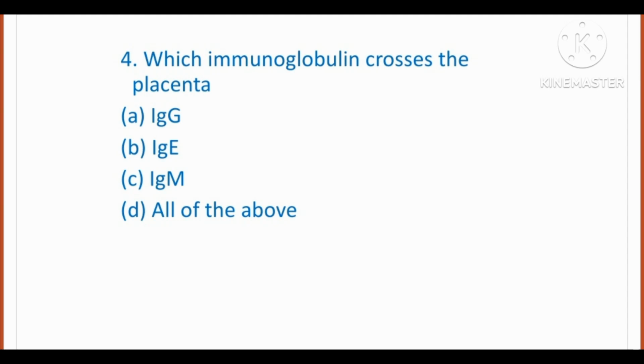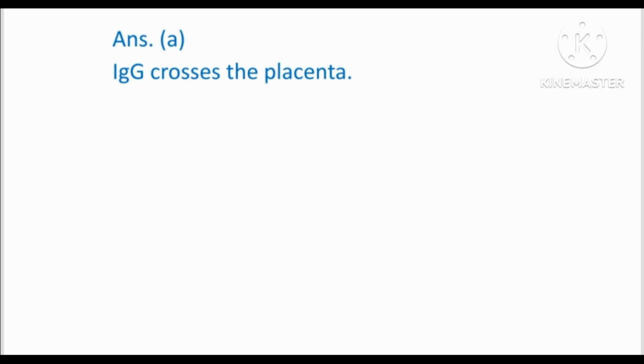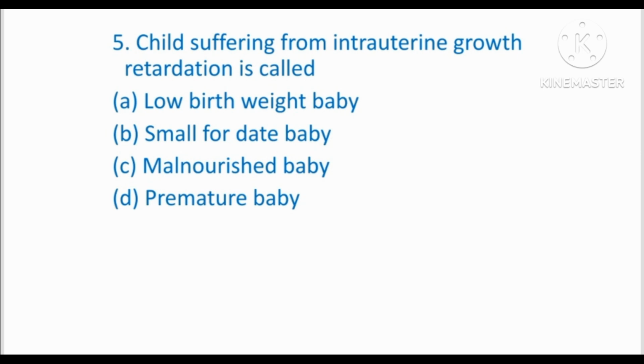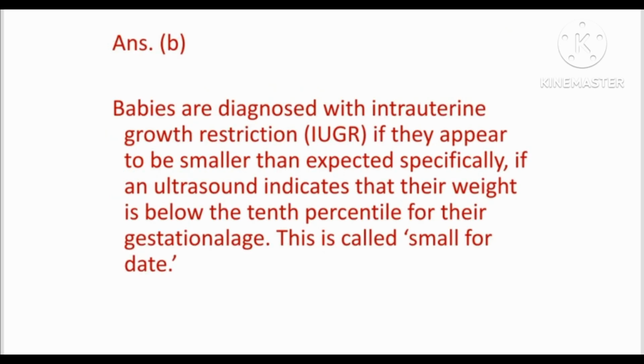Next question, which immunoglobulin crosses the placenta? Options are IgG, IgE, IgM and all the above. Answer is option A, IgG crosses the placenta. Next question, child suffering from intrauterine growth retardation is called. Options are A, low birth weight baby, B, small for date babies, C, malnourished baby and D, premature baby. Answer is option B, that is small for date babies.